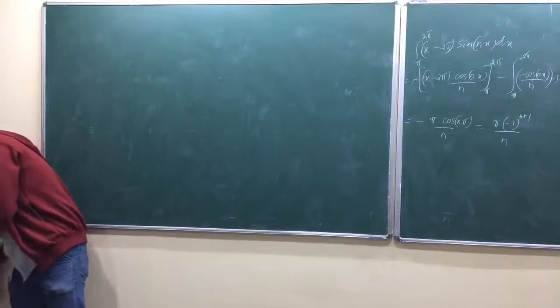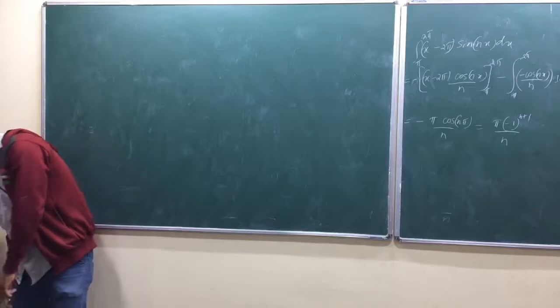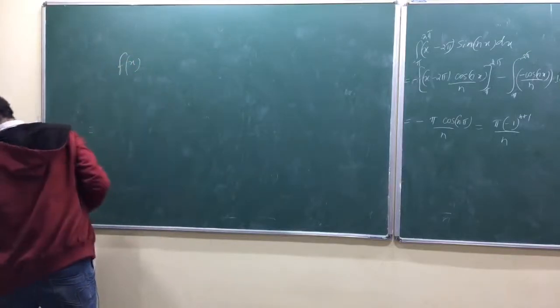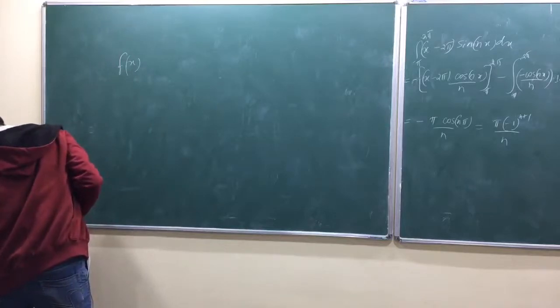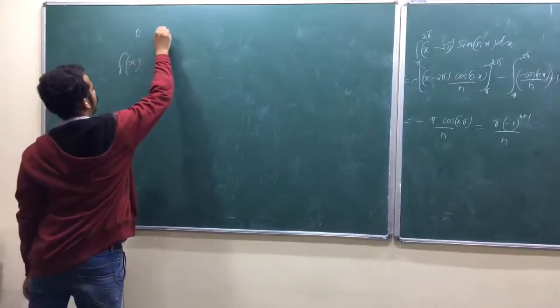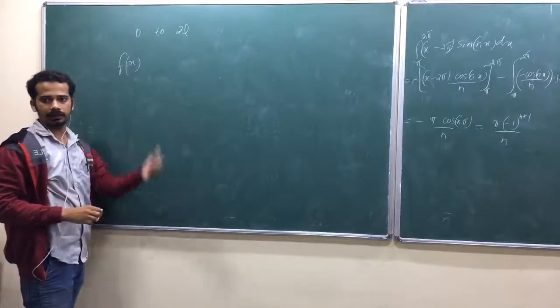Yeah, can you just write this one, f of x is equal to, yeah, between the region of 2L, okay, 0 to 2L or alpha to alpha plus 2L, okay, the region length is 2L.